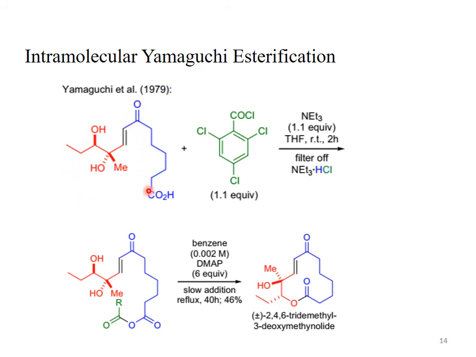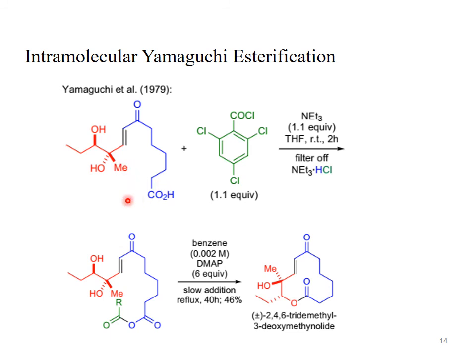The reaction is occurring in the presence of triethylamine, the same reaction conditions which were discussed in the previous slide. The solvent is tetrahydrofuran. The reaction contents are stirred for 2 hours at room temperature. The byproduct is a precipitate of triethylamine hydrochloride, which is removed through filtration.